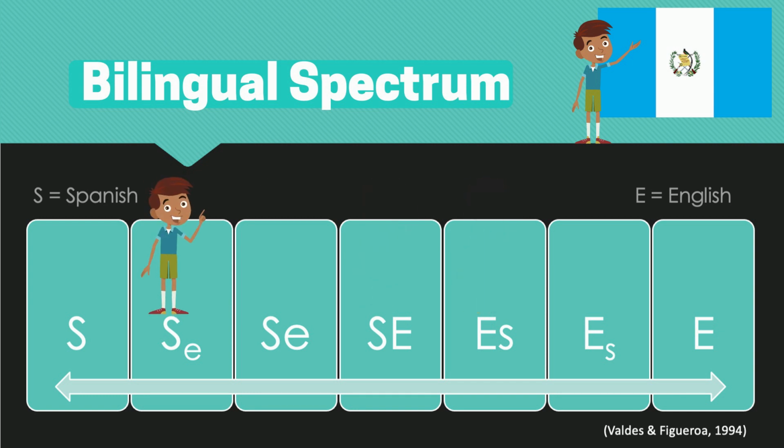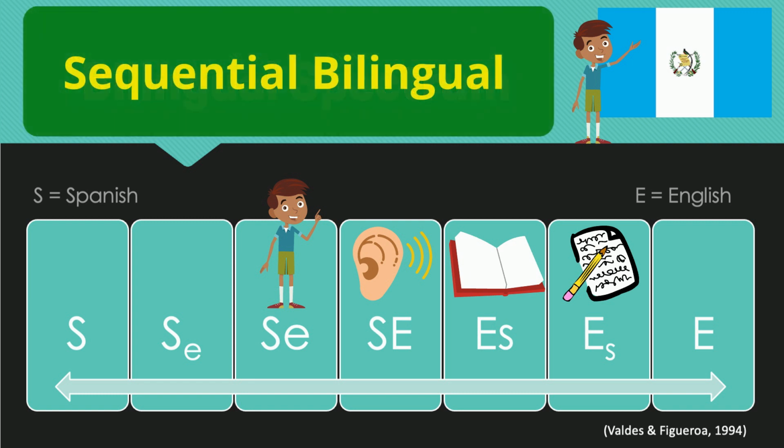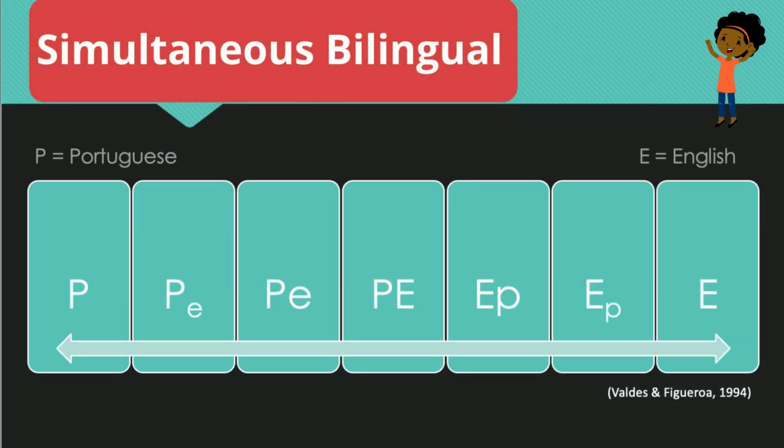Additionally, dominance or proficiency may differ by modality in listening, speaking, reading, and writing. For example, Juan may be stronger in speaking Spanish at one point, but may be a stronger reader in English at the same time. Juan is an example of a sequential bilingual, meaning he learned one language first and then began learning a second. In this next example, Sophia is a simultaneous bilingual, meaning she's learning both English and Portuguese